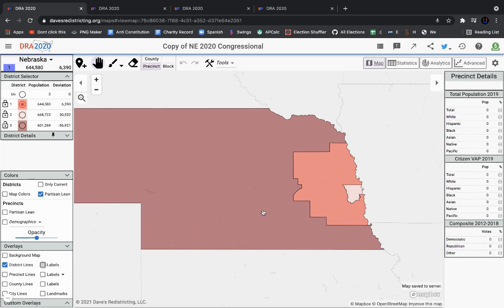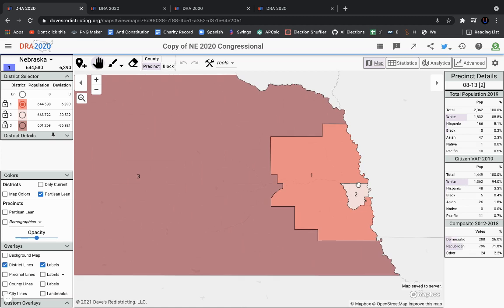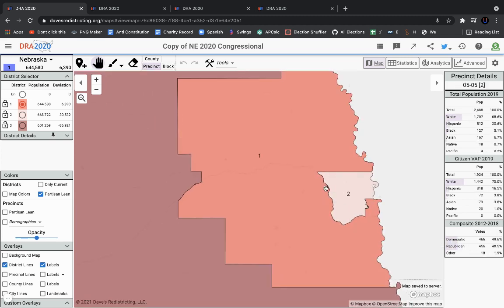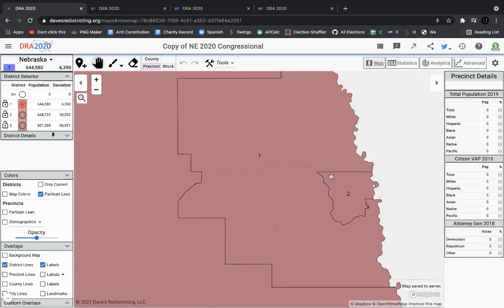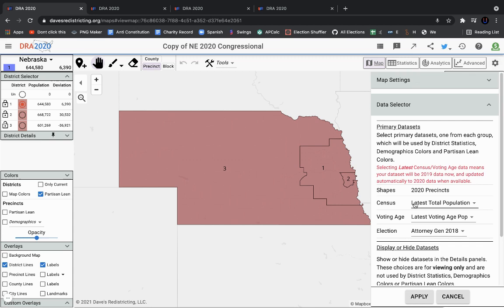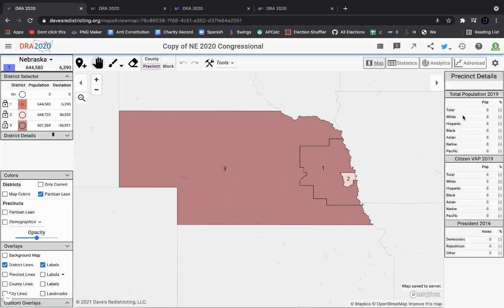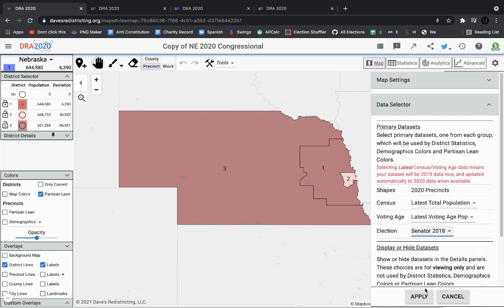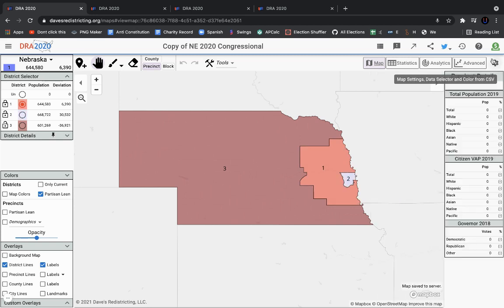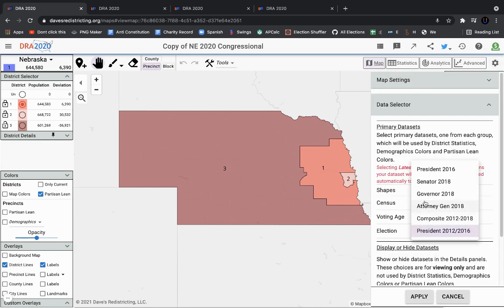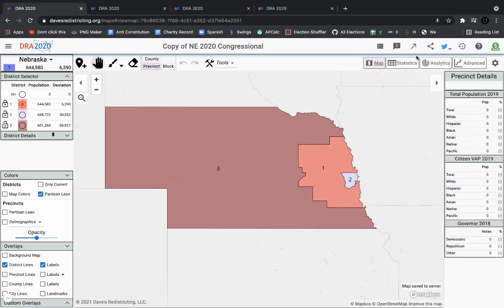Right now, the districts in Nebraska are pretty fair. First of all, the data set that I'm using, which is composite 2012-2018, is pretty bad. I'd recommend trying to find a data set that represents the partisanship of the state better. You can mess around with these how you want, but the best you're probably going to get is Governor 2018, although that data set does overestimate Democrats a little bit. But it's not really a problem, seeing as it's the closest you're going to get to an accurate data set, mostly because the second district has been trending to the Democratic Party in recent years, as is the first, but to a lesser extent.